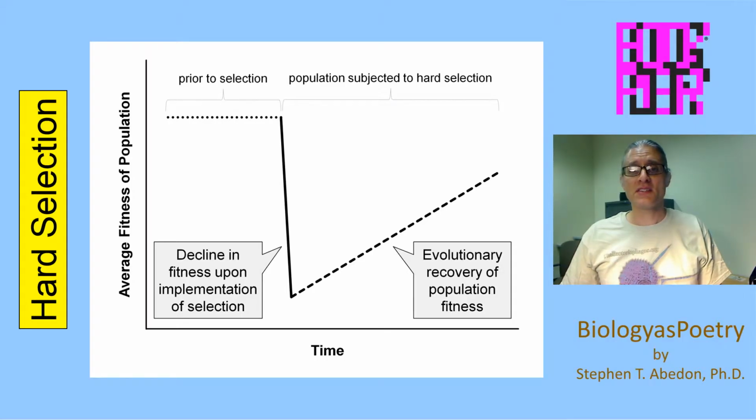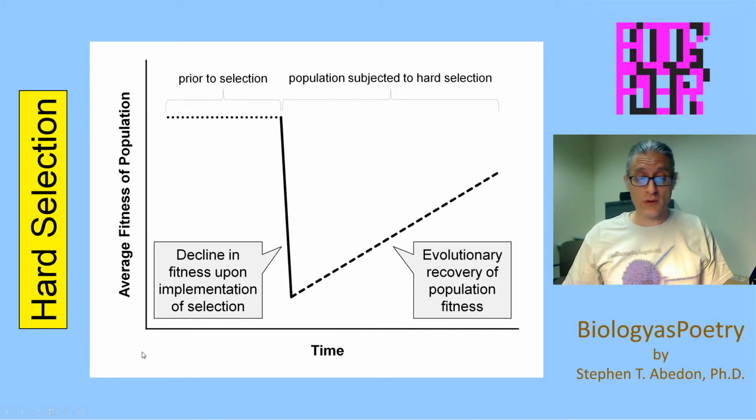So what is hard selection? It is something that has to do with an environment that has the effect of reducing the fitness of a population, that is, reducing the average fitness associated with the population. The population on a per capita basis becomes less able to reproduce. It doesn't necessarily eliminate reproduction entirely, but it reduces the ability of the population to reproduce. If the population can no longer reproduce as fast as individuals die, then the population is destined for extinction.